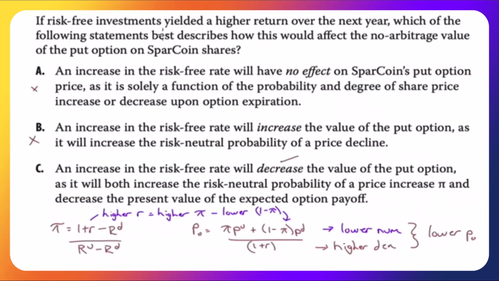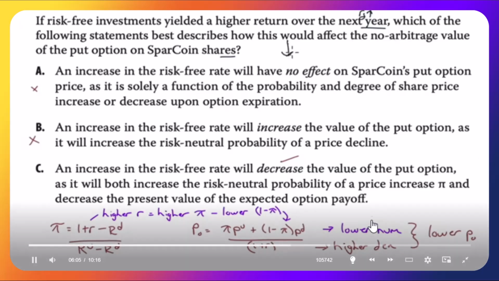A. If risk-free investments yielded a higher return over the next year, in other words, what if the risk-free rate were higher? Which of the following statements best describes how this would affect the no arbitrage value of the put option on Sparcoin shares? Well, we already know the put should be lower. We can go with that, but we want to know why the put should be lower.